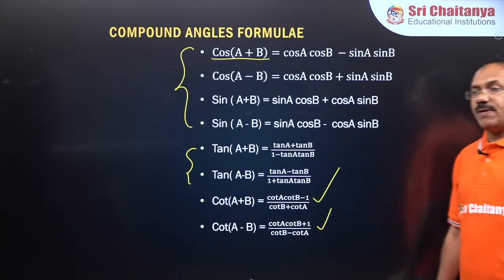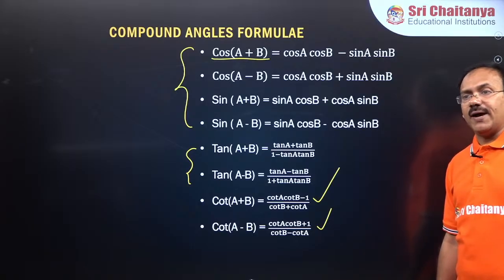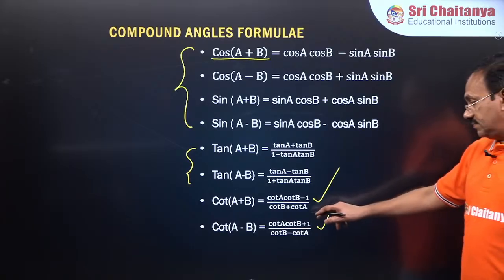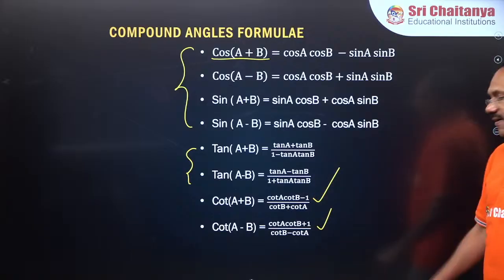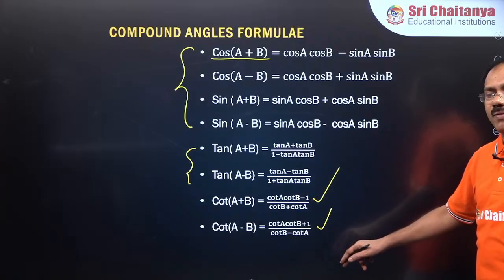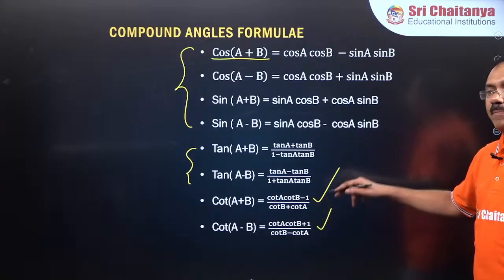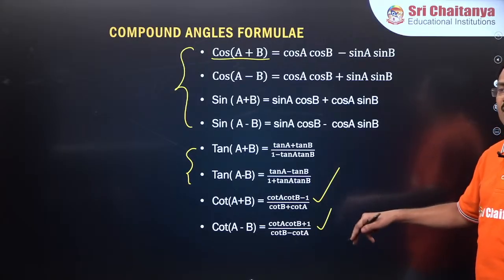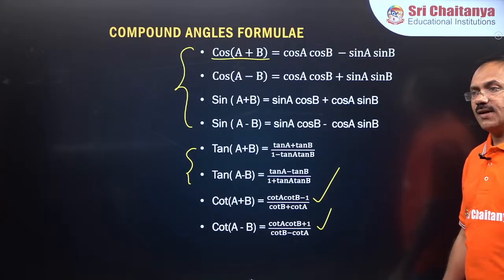Cot of A plus B becomes cot A cot B minus 1 by cot B plus cot A, whereas cot of A minus B becomes cot A cot B plus 1 by cot B minus cot A. Fine everyone?